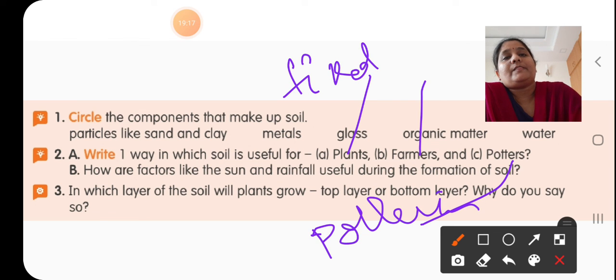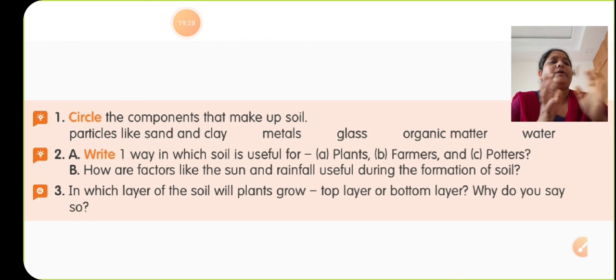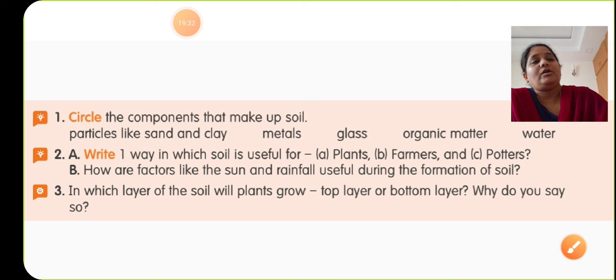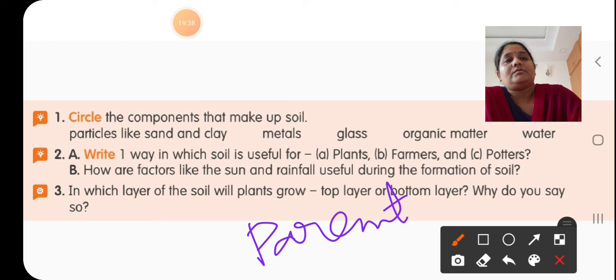Okay. Now, how are factors like sun and rainfall useful during the formation of soil? They are very much useful. Due to the heavy heat of the sun, the big parental materials will break down, and due to rainfall also, the parental rock will break down into smaller particles.